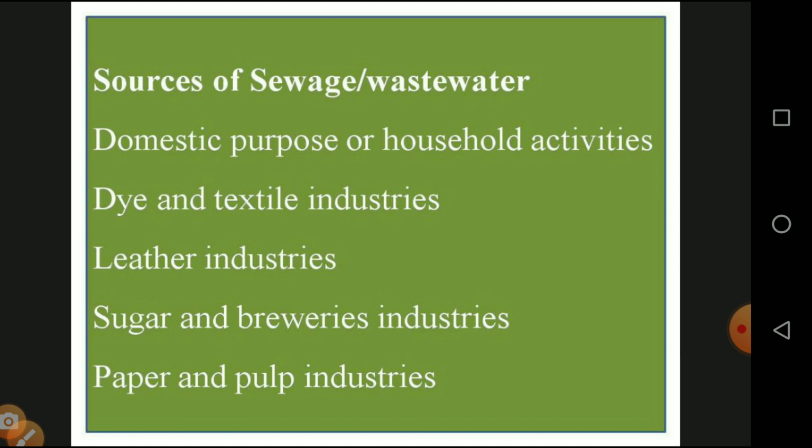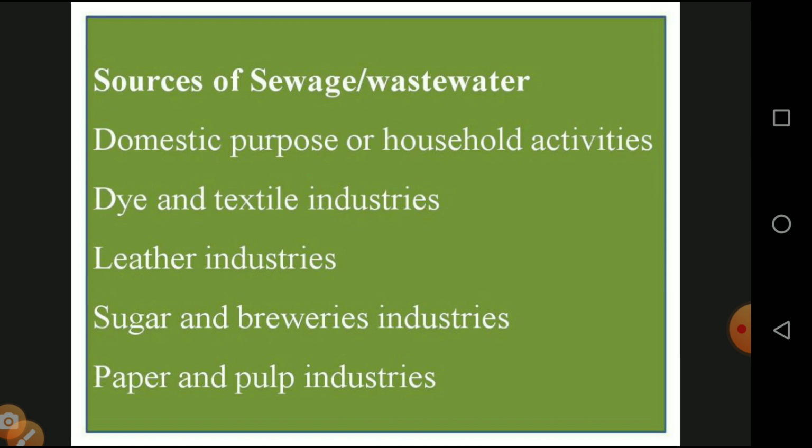The leather industries also clean the leather using various kinds of chemicals and salt. This is commonly called tannery waste. The tannery waste consists of a large amount of salt and calcium which is deposited on the agricultural land, causing a major problem. Sugar and beverage industries: in sugar, you know, after the extraction of the sugar, the sugarcane mixed with water is called molasses. And beverages means alcohol preparation or the wine industry.